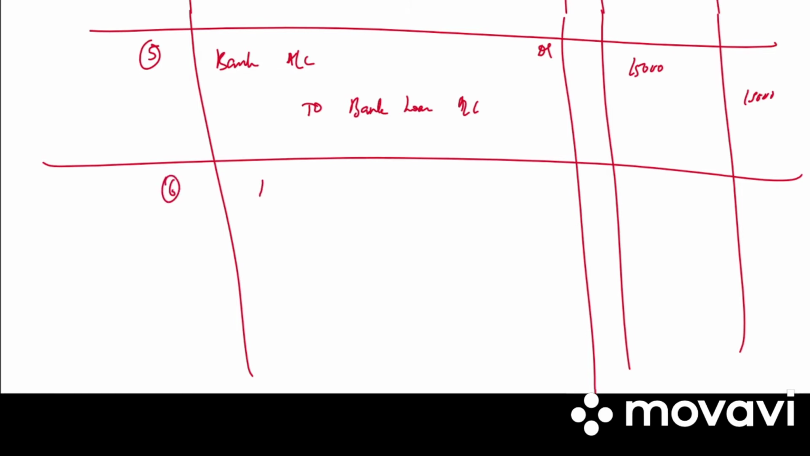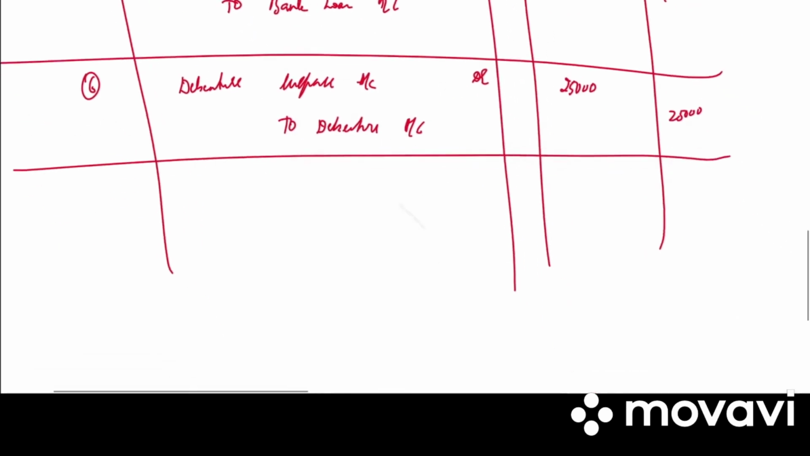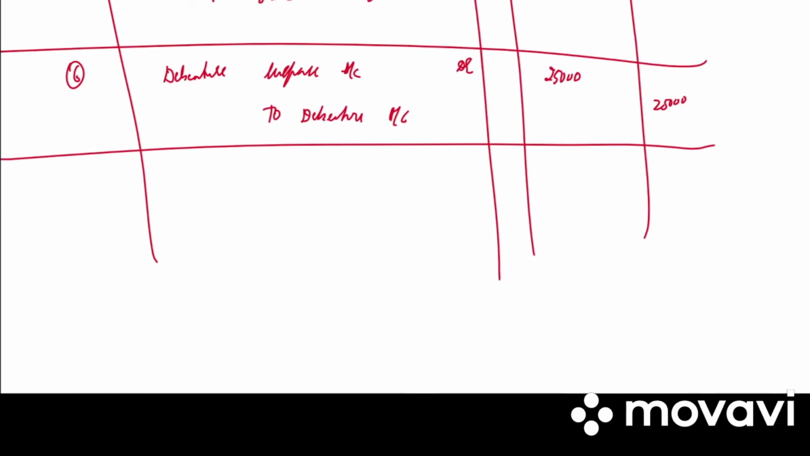Next entry we have debenture suspense account debited to debenture account. 25,000 debit, 25,000 credit. Write the narration. Issue of debentures as collateral security.